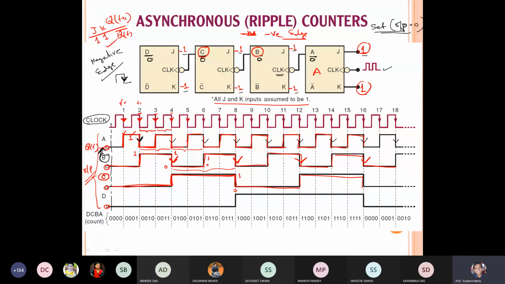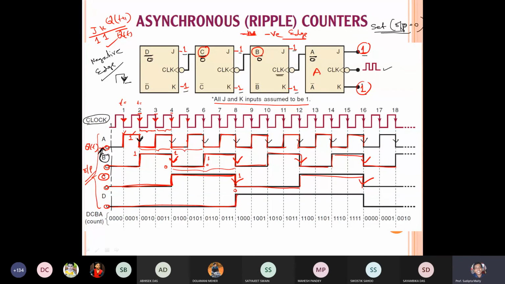Yes, sir. Now similarly, the output of D will depend upon the output of C, because C is the clock pulse of the D flip flop. So here it will be this kind. D will remain the same until the negative edge. So here is a negative edge, so this is a change.